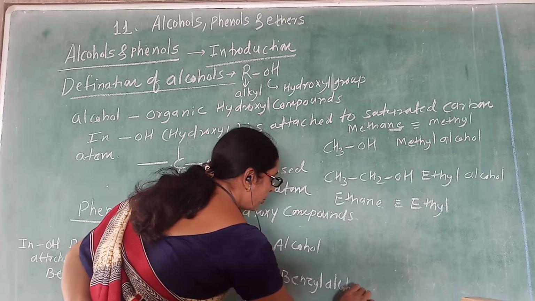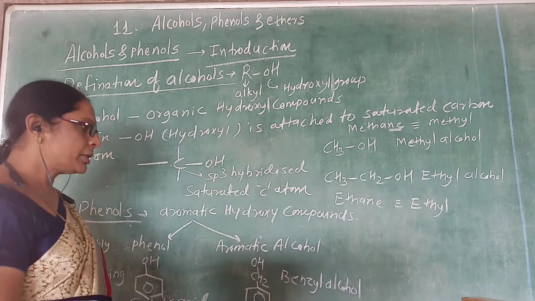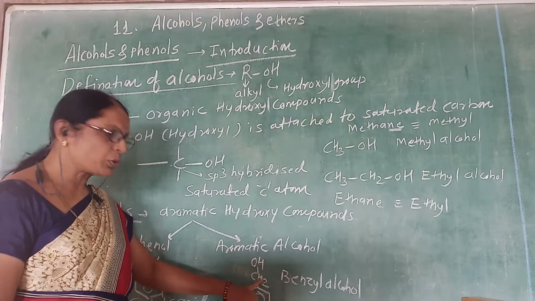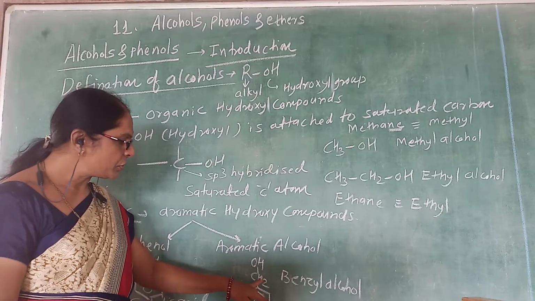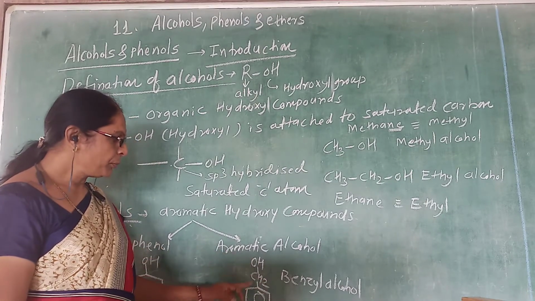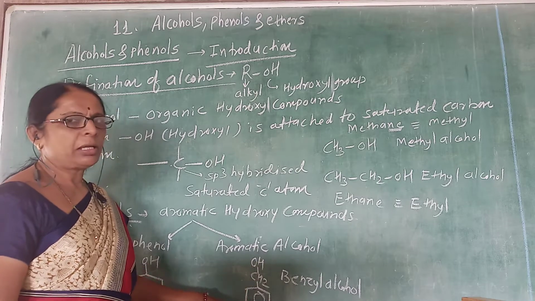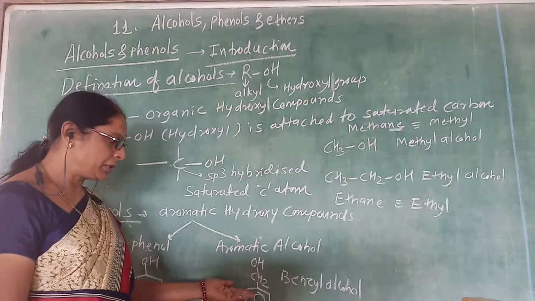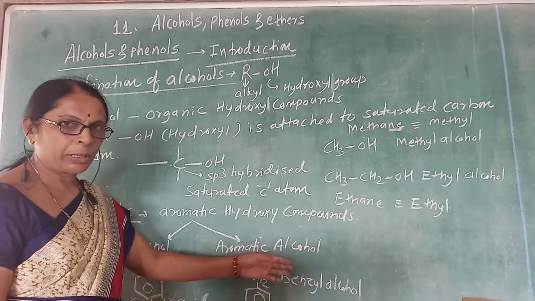Remember, benzyl alcohol is an aromatic alcohol because the hydroxy group is attached to a saturated carbon, and that saturated carbon is attached to the benzene ring. If the hydroxy group is indirectly attached to benzene, they are aromatic alcohols.